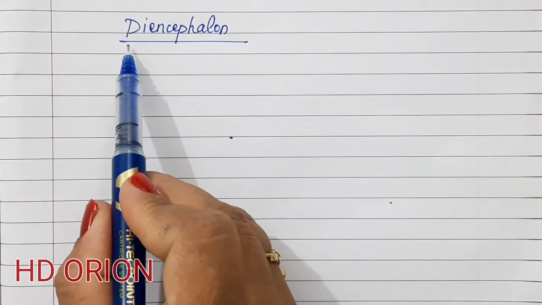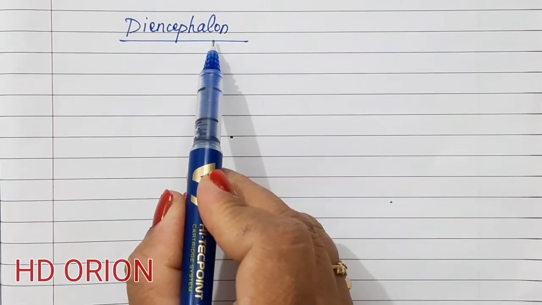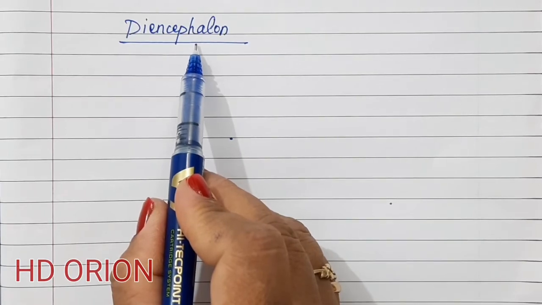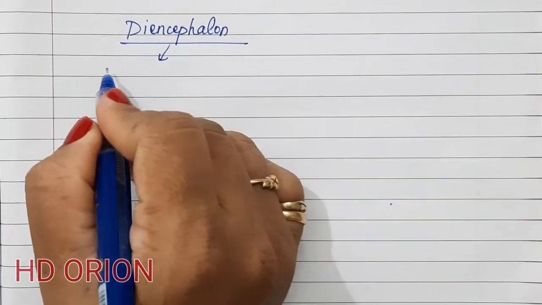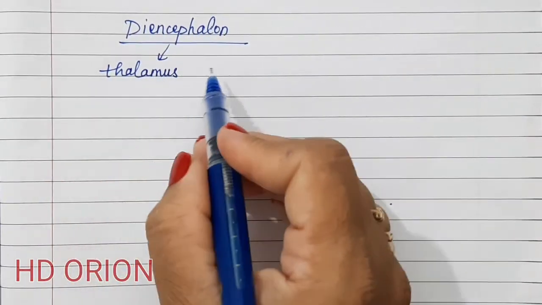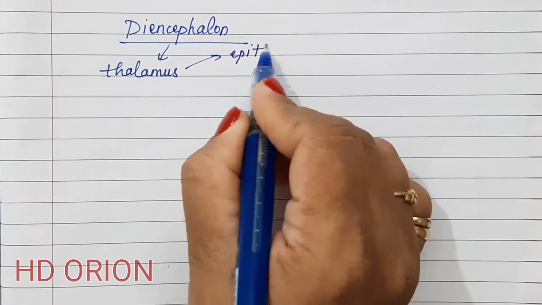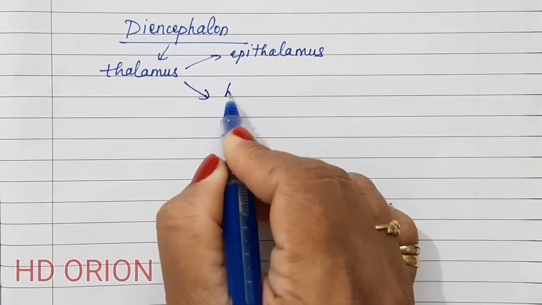Now this is the third part, which is the second part of the forebrain, called as diencephalon. Now what is this place? This is very important because here lies the third ventricle called as the diocele. And what does it constitute? It constitutes the thalamus, and the upper part of thalamus is epithalamus and the lower part is hypothalamus.